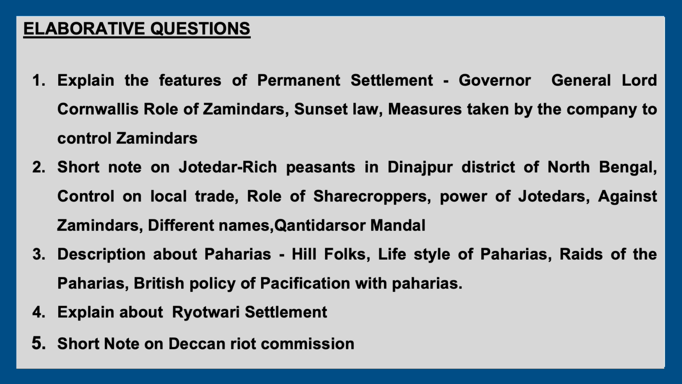Third one is the description about Paharias. So include points like they were hill folks, the lifestyle of the Paharias and the raids conducted by the Paharias. Also mention the policy of pacification by the British with the Paharias. Fourth and fifth ones are short notes about the Ryotwari system and also the Deccan Riots Commission.